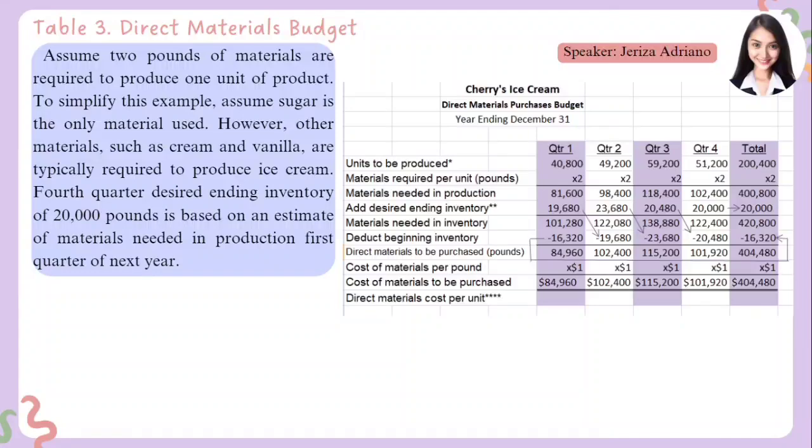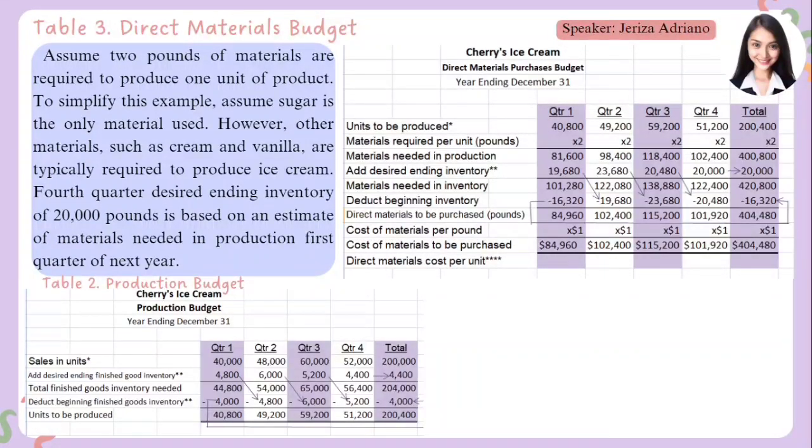Fourth quarter desired ending inventory of 20,000 pounds is based on an estimate of materials needed in production in the first quarter of next year. Okay, so we'll still be utilizing table 2 or the production budget. So as you can see, this is what we have done in the previous table. So it's used in the calculation of the direct materials.